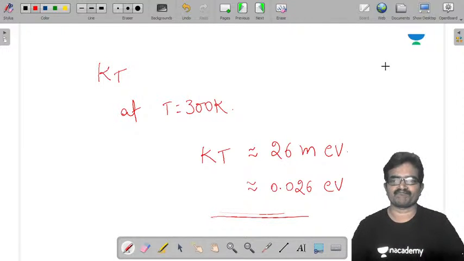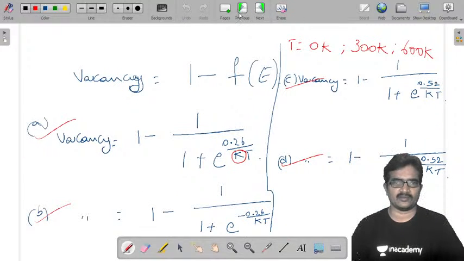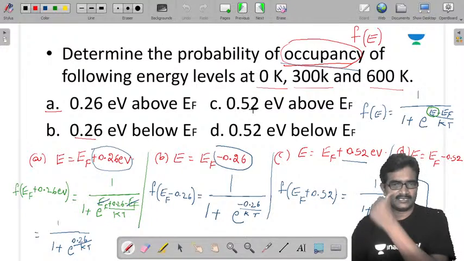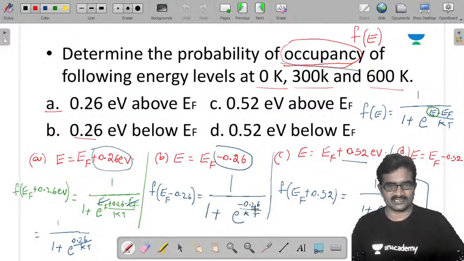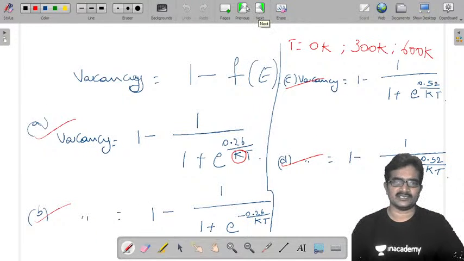Next, so this is your problem. Just substitute the different temperatures in place of T. You substitute the K value and the temperature value, and you get it. Next one, it's over already.